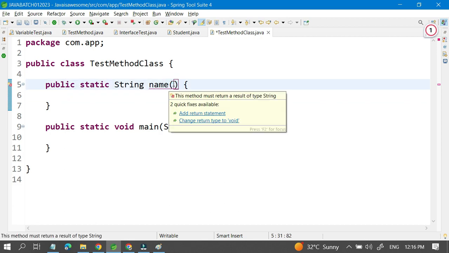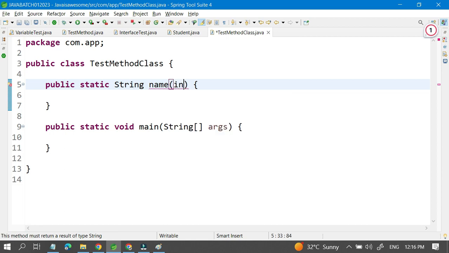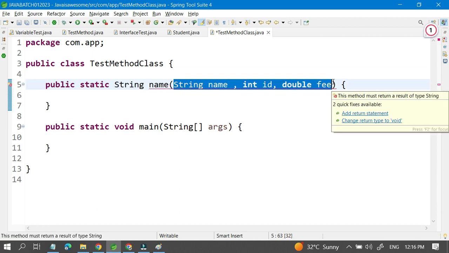Here you can pass parameters also, like String name, int id, double fee. These are things you can give as parameters. Parameters means the values which we take in while calling.